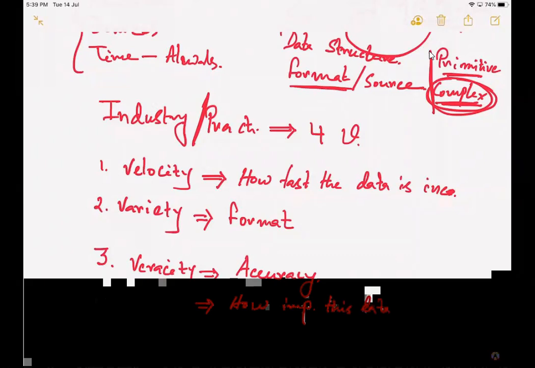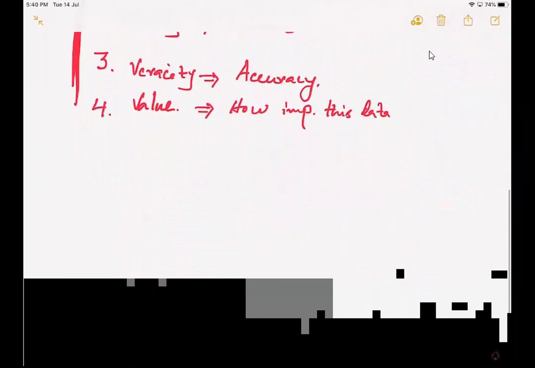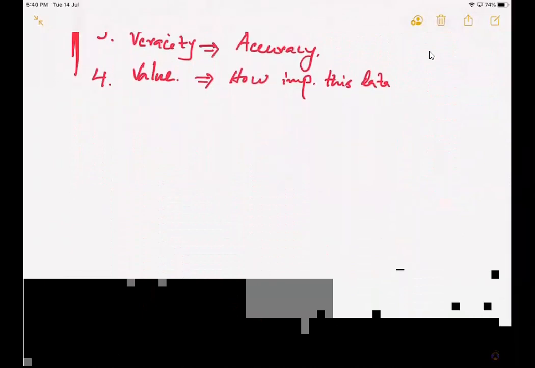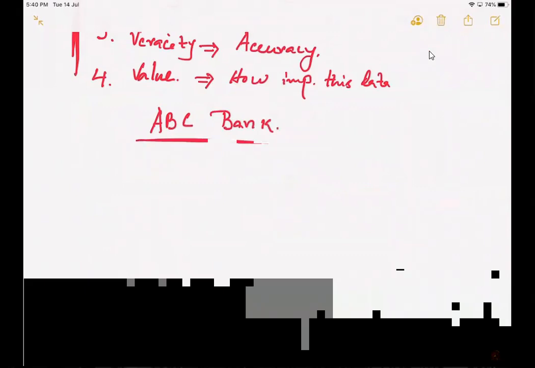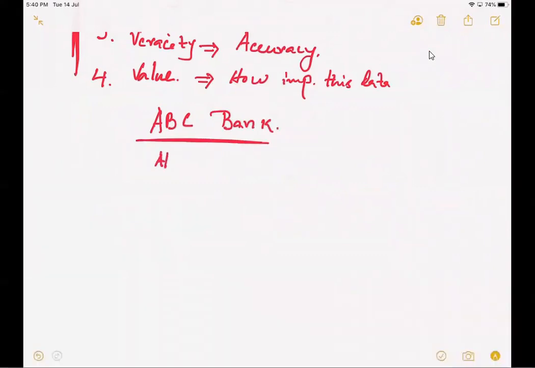Now, let us take a very quick example and try to realize these 4 parameters. Assuming that I have one bank called ABC Bank. And this particular bank keeps track of all customer information when they visit an ATM or make any purchase using the debit card.